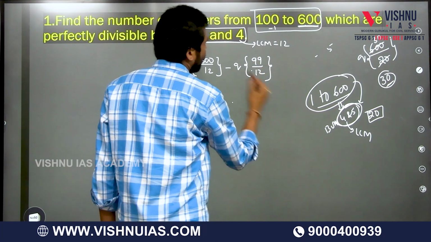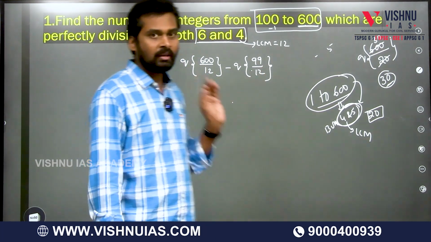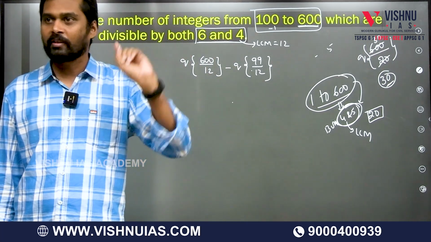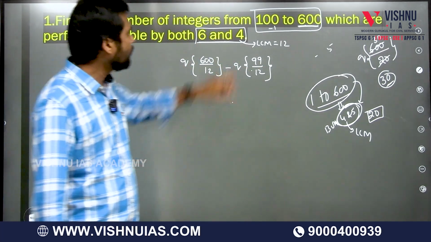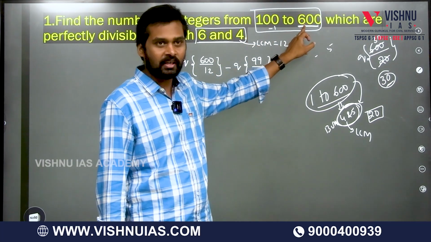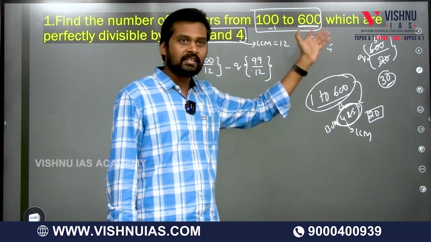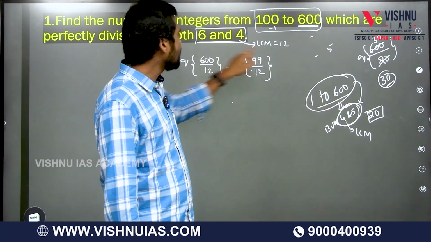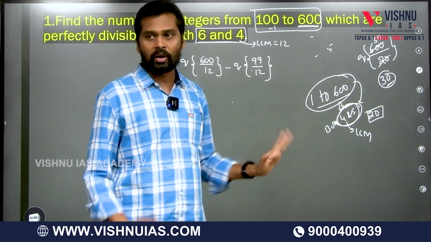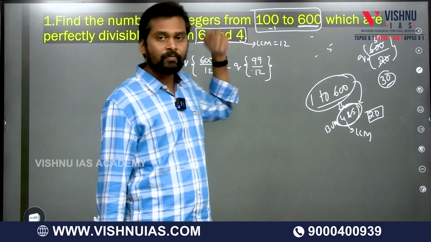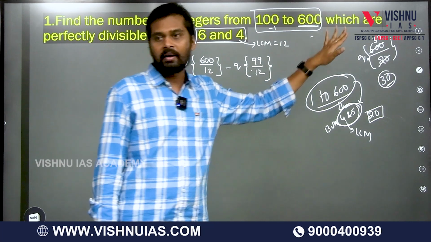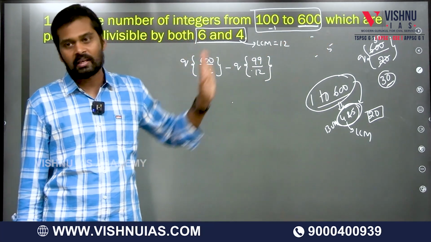Okay. Remember one point: if the numbers are directly starting from 1, then you take this. Suppose it is 1 to 600, then you can immediately take 600 divided by the LCM of the numbers, which is 12. But if it is not directly from 1, if it is in between the numbers, like 100 to 600,